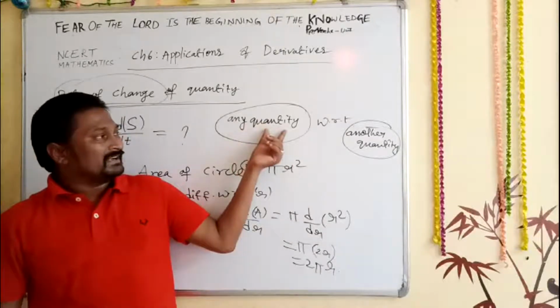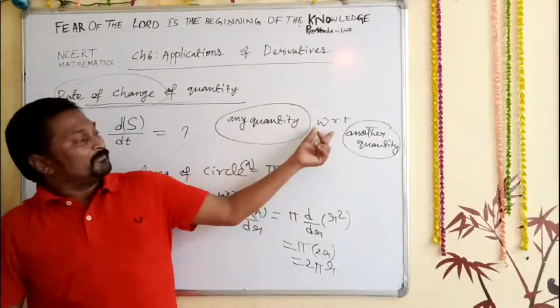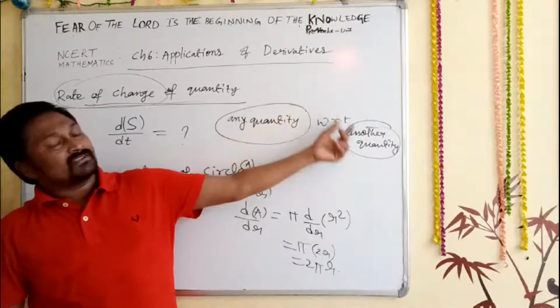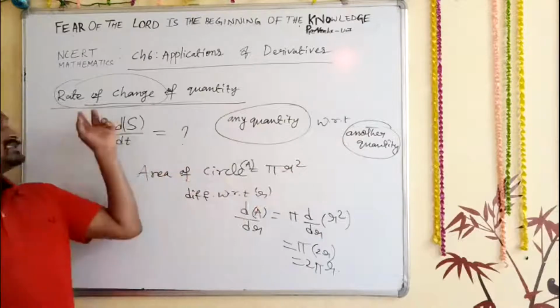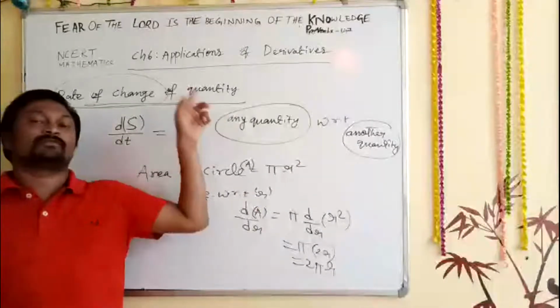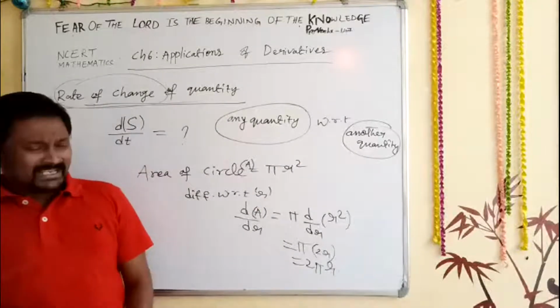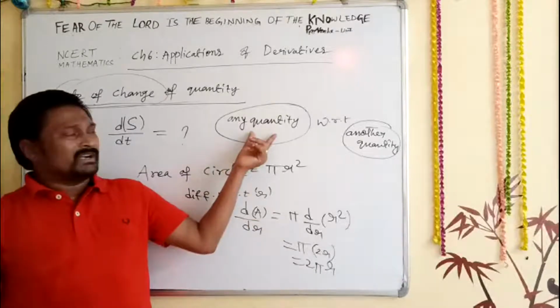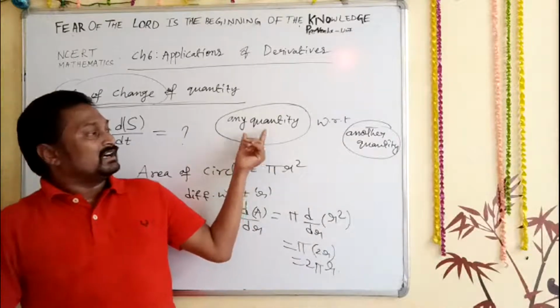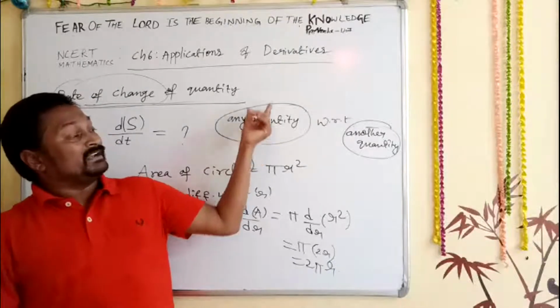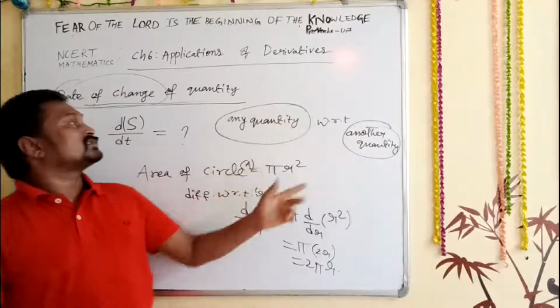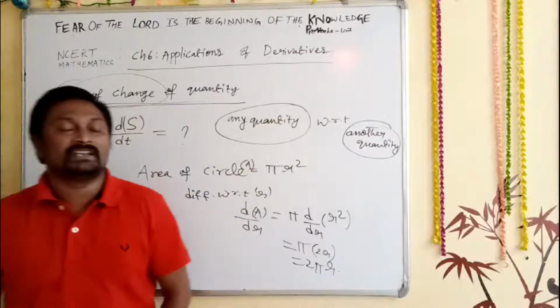So the meaning is that one quantity is varying depending on another quantity, and that is called rate of change of quantity.